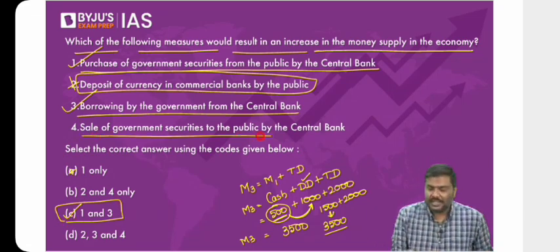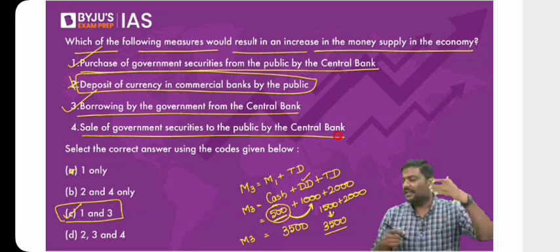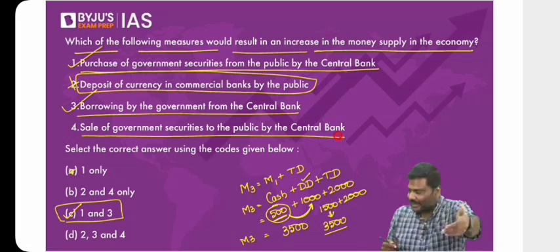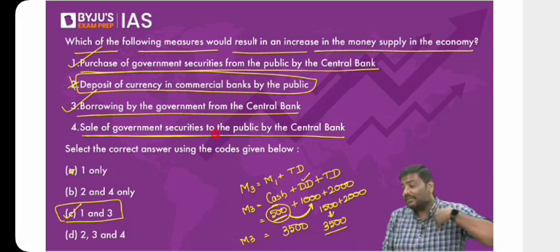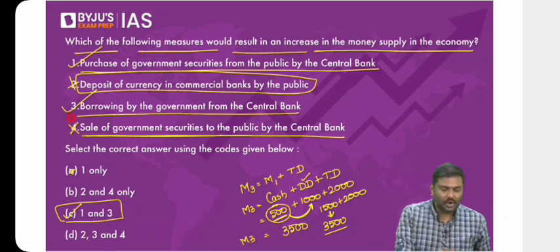Sale of government securities to the public by the central bank. Will it increase money supply? If the central bank purchases government securities, money supply will increase. But in a sale of government securities, if the central bank sells, money supply will decrease. So the fourth one is wrong. The third one is correct. The first one is correct.